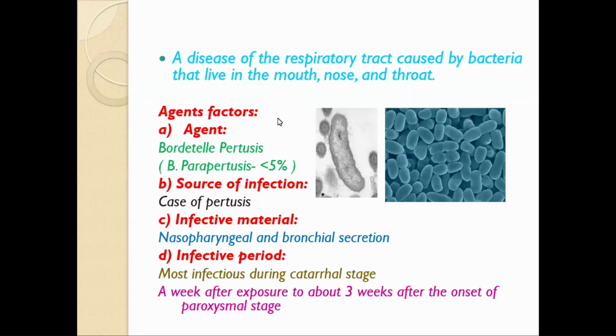The source of infection is the case of whooping cough or pertussis, and infective material, because it affects the mouth, nose, and throat. Mainly the infective materials are nasopharyngeal secretion and bronchial secretion, because it also affects the bronchi.